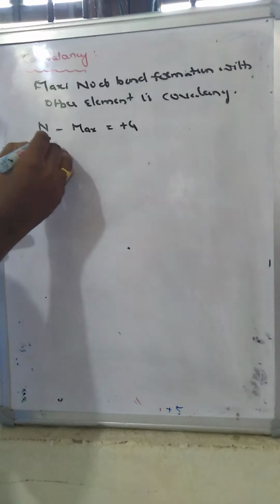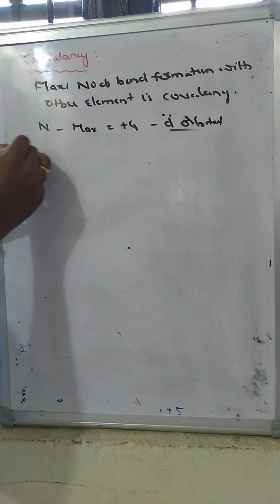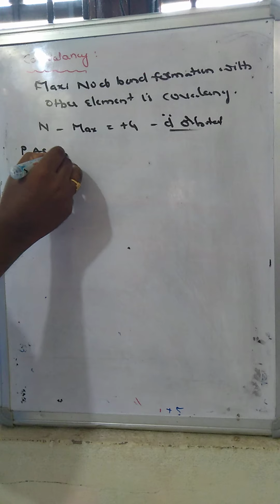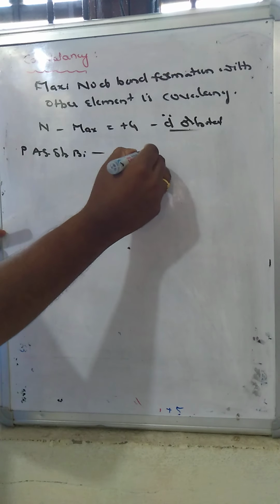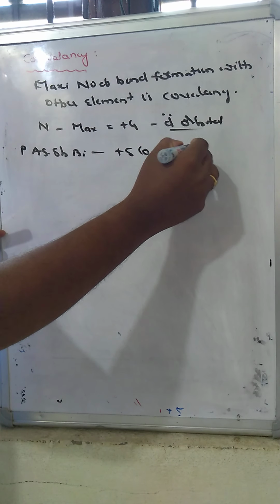Now here, due to the absence of d orbitals in nitrogen, the leftover elements, which may be phosphorus, arsenic, antimony, and bismuth, will exhibit +5 or +6 covalency.